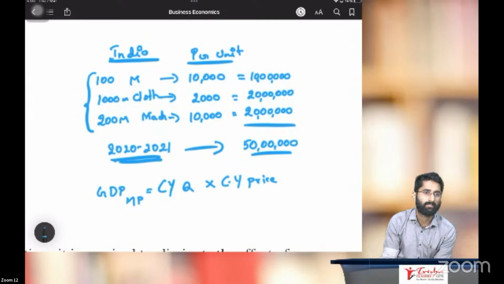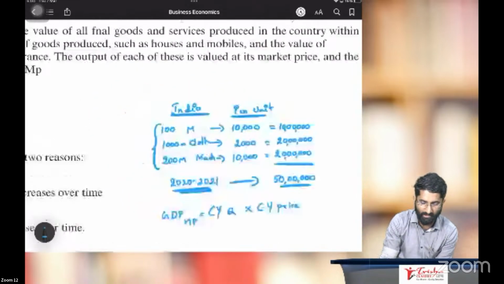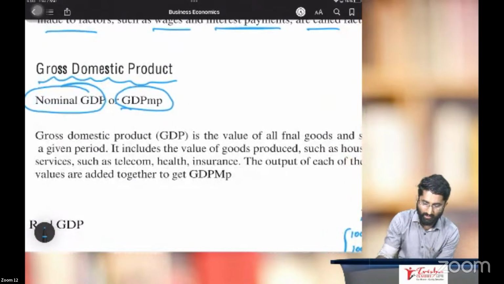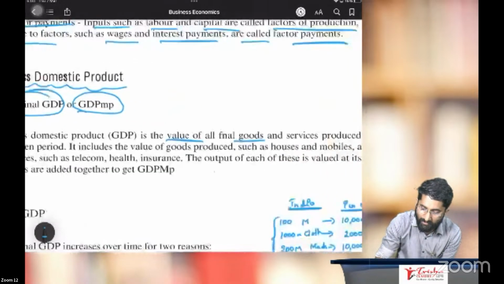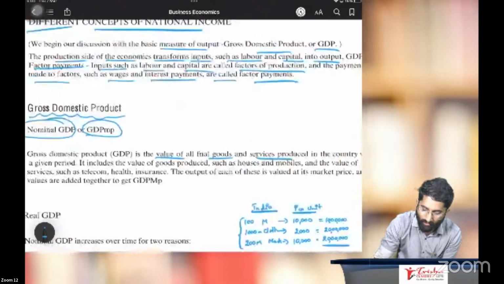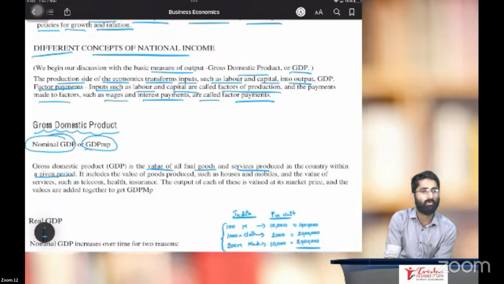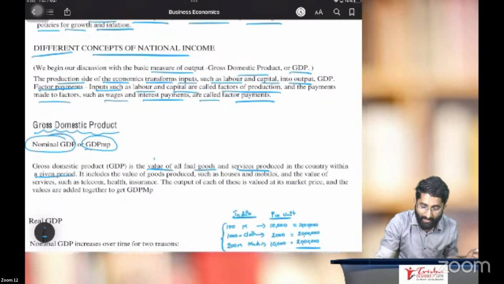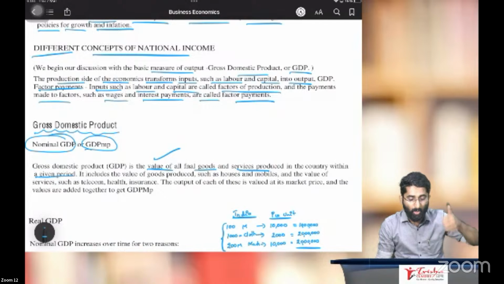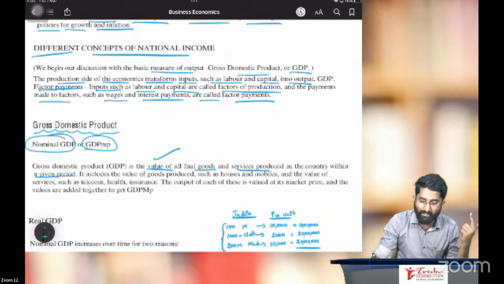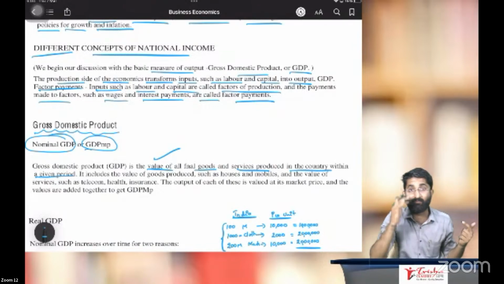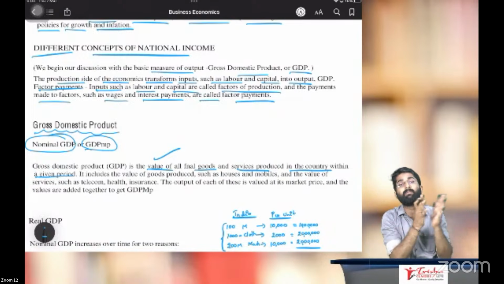Yes. This is clear, sir. Listen, gross domestic product is the value of all final goods and services produced in the country within a given period. It is the value of all final goods and services produced in the country. Final goods and services, not intermediate goods.